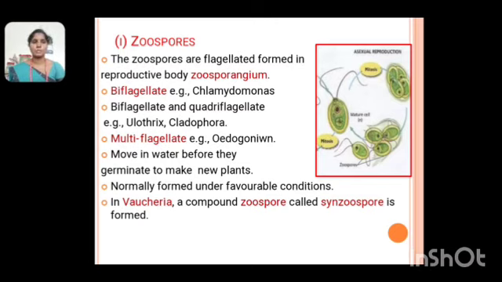The figure shows the formation of asexual reproduction by zoospores, through the process of mitosis. Normally formed under favorable conditions. For example, in Vaucheria, a compound zoospore called a synzoospore is formed.